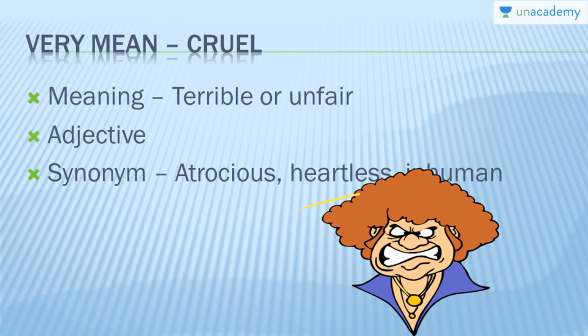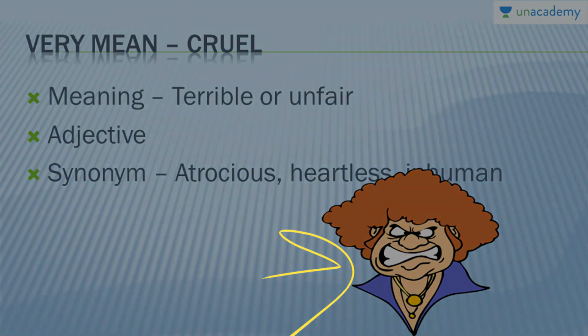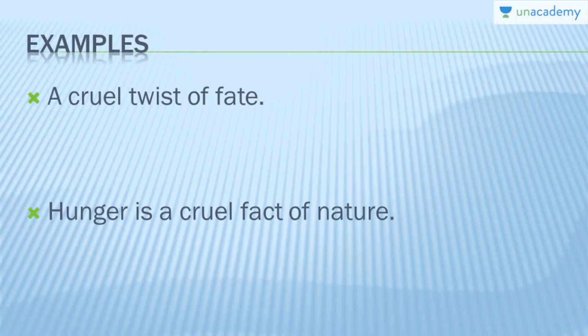And inhuman. Moving on, let's look at this picture. He's so angry and he's so cruel, he's mean. So use the word cruel instead of very mean. Let's look at the example. A cruel twist of fate. That means a very unfair or very terrible twist of fate.